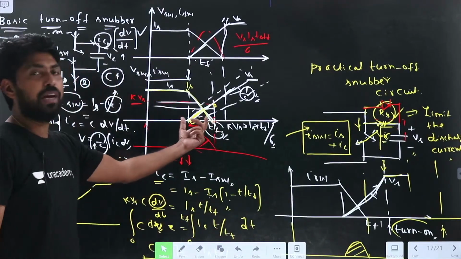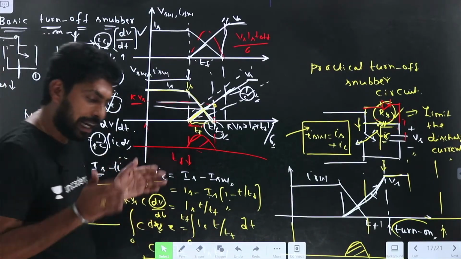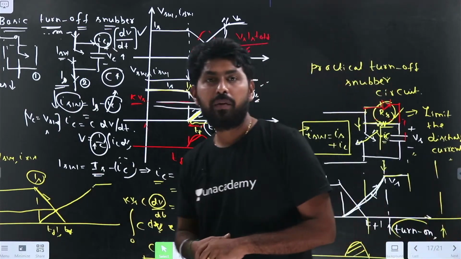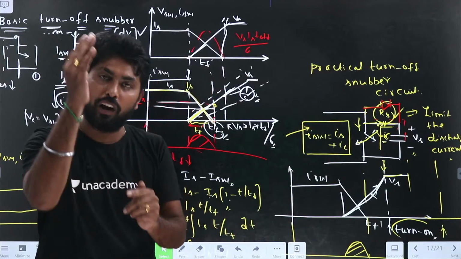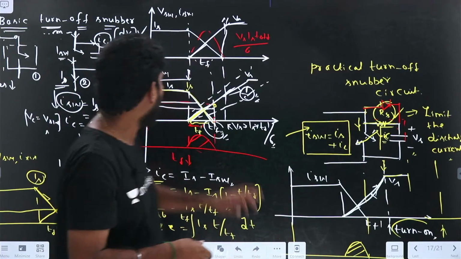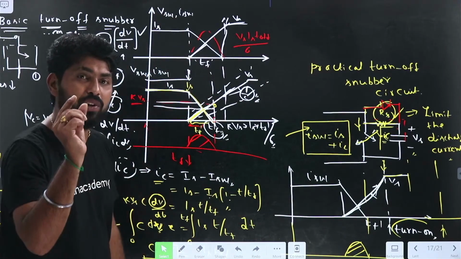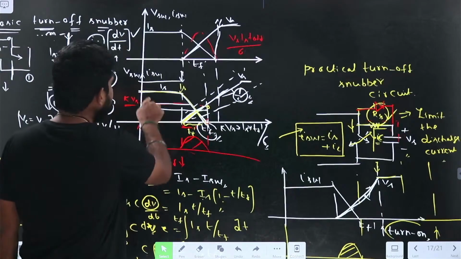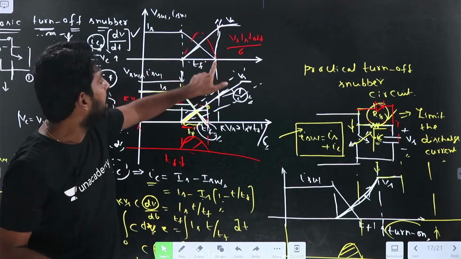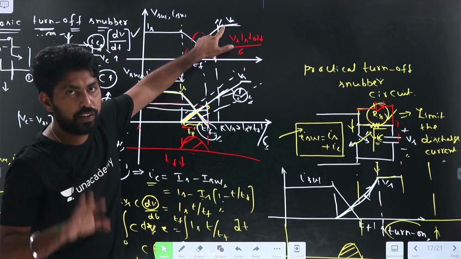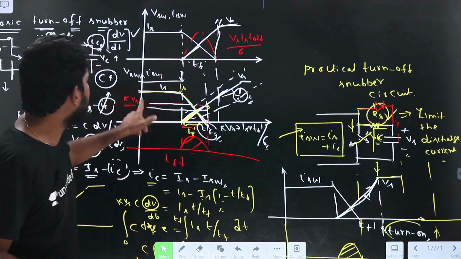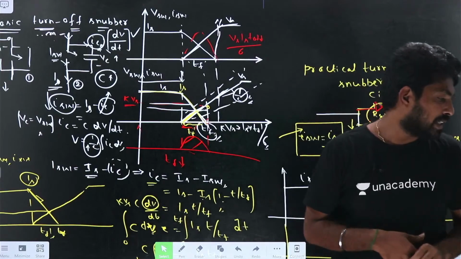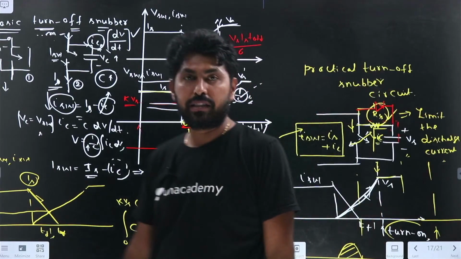The turn-off time of the device is reduced, and so the switching losses are reduced, because if the turn-off time is reduced, the losses also reduce. The voltage across the switch during turn-off is also reduced, equal to K into Vs, compared to Vs at current equal to 0 when the capacitance is not connected.